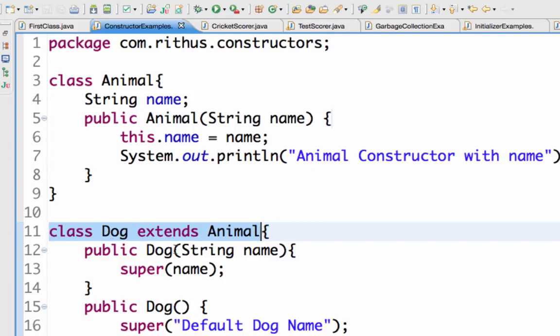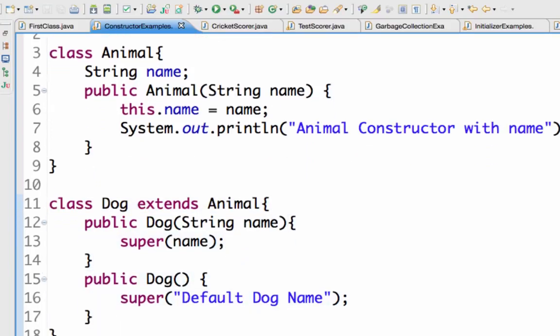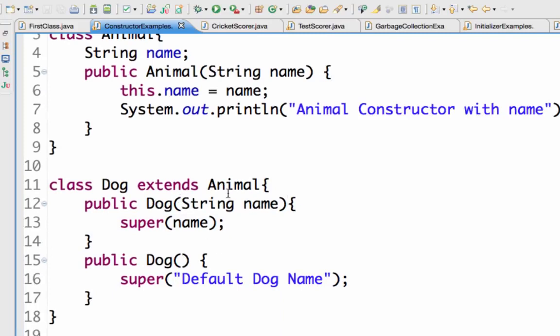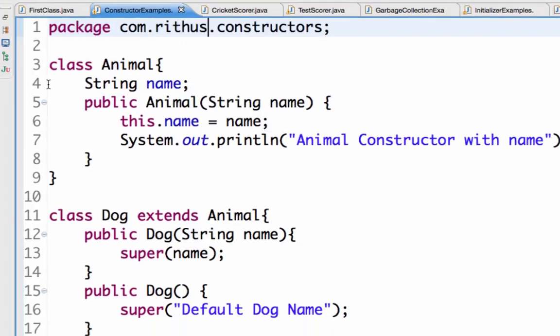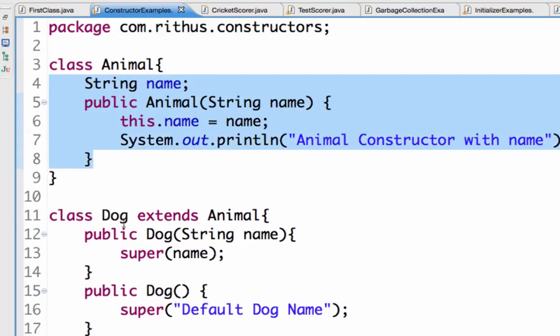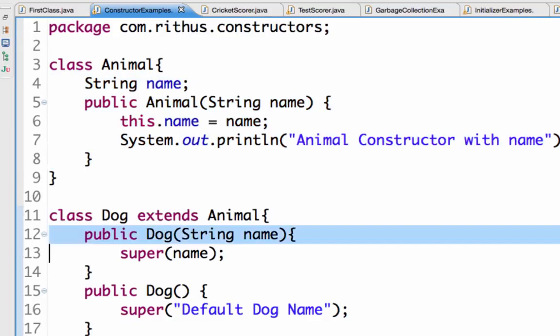I'm saying class dog extends animal, and if you look at it, the dog does not have a name, but it gets name from the animal. Because dog is extending animal, it gets the name from the animal. So this is a very good example for inheritance. I get all the code which is present in the animal class because I'm extending it in the dog class.